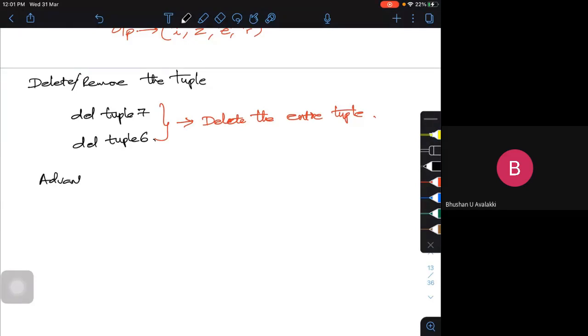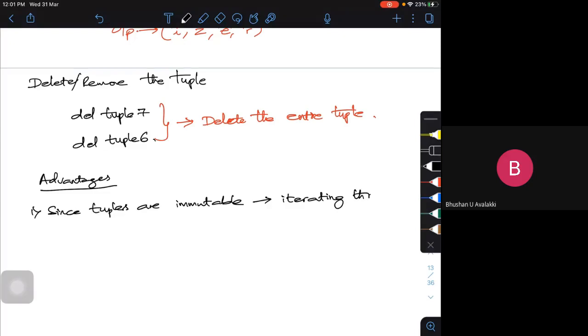But still, both lists and tuples, you can use complex data types. But the major advantage is actually, since tuples are immutable, iterating a tuple is faster. That means the time it takes to process. So iterating through a tuple is faster than a list. This is one major advantage.